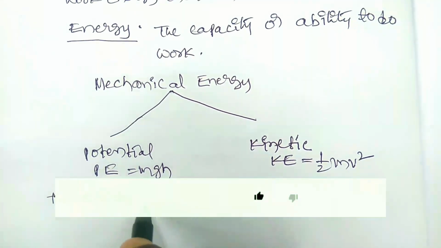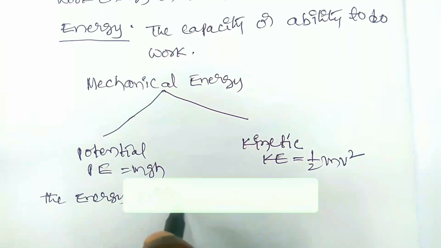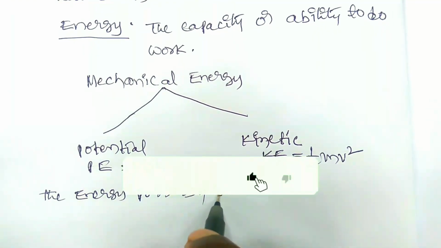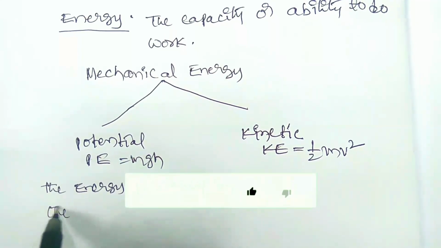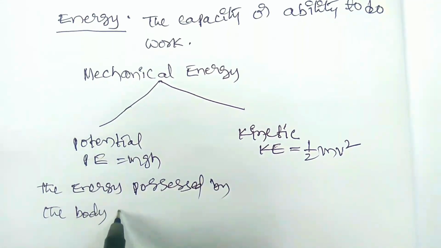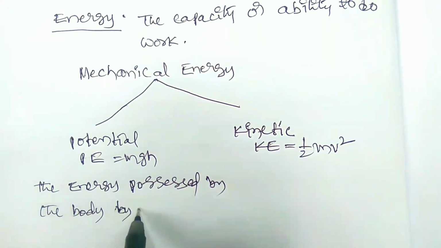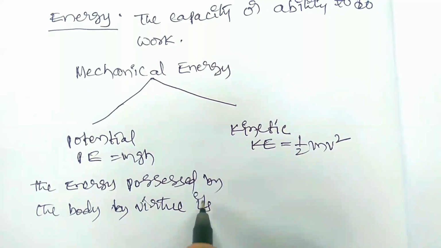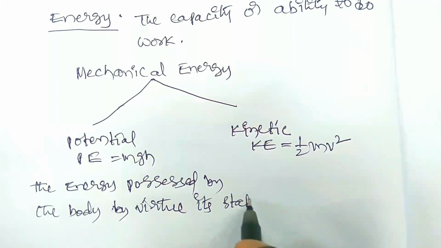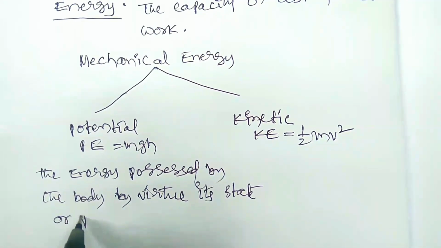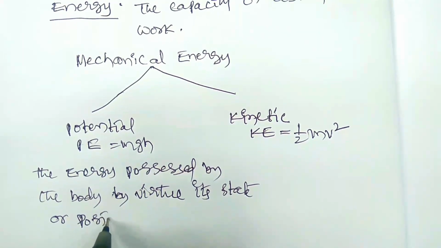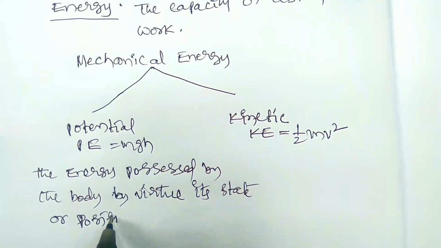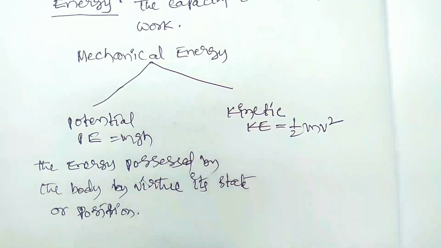The energy possessed by the body by virtue of its state or position.